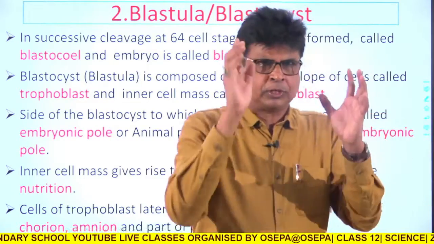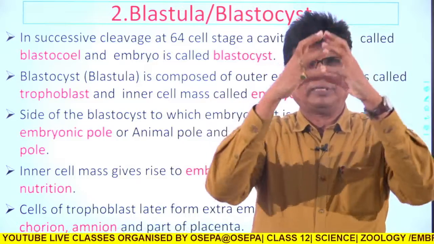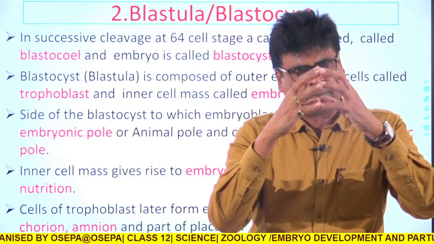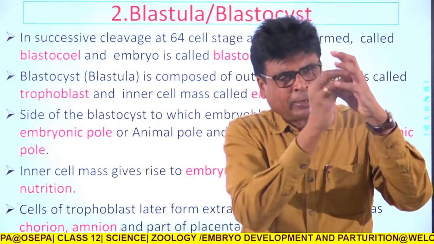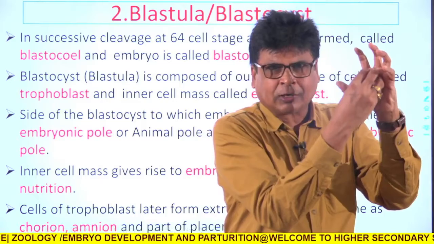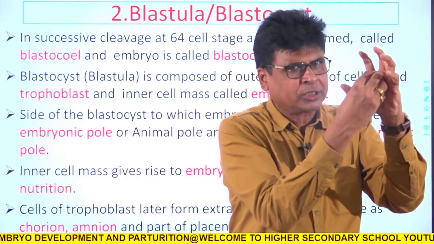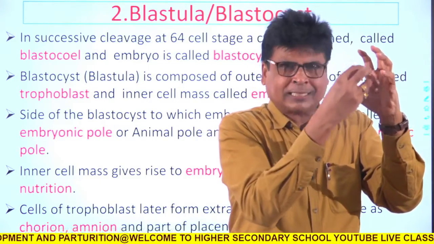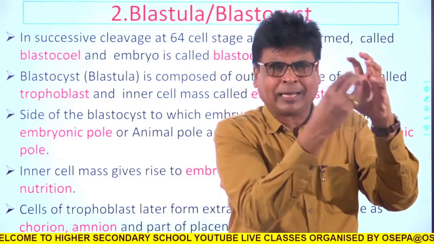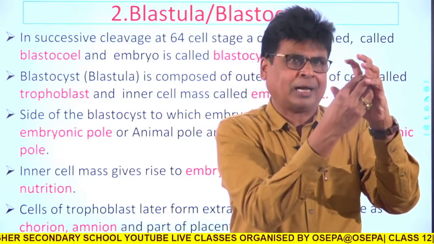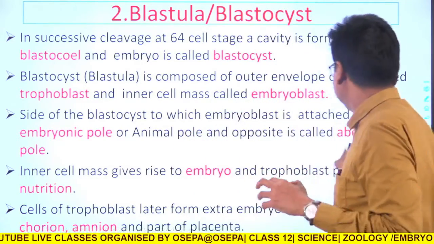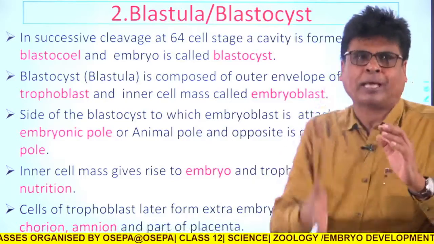If this is a ball, the outer envelope is called the trophoblast. Inside the cavity, at one region, some cells are there. These cells are called the embryoblast, and the area of the trophoblast where the embryoblast is attached is called the animal pole, and the opposite is called the embryonic pole. That means it is a polar axis.